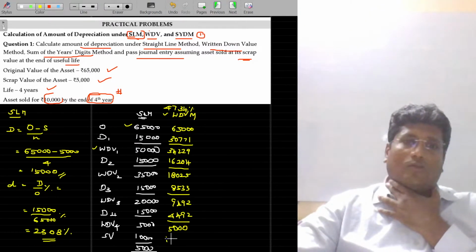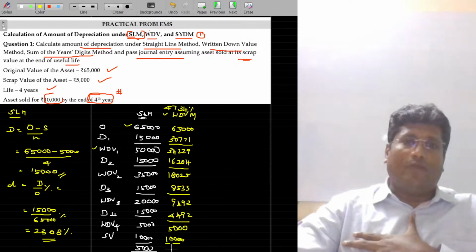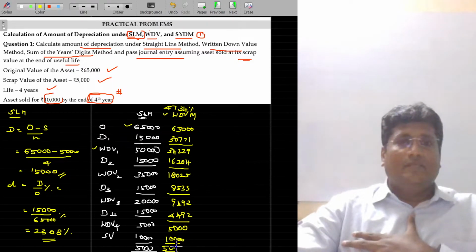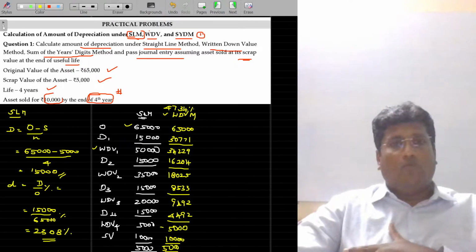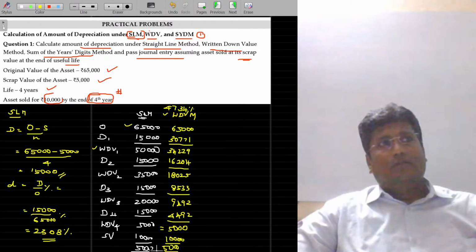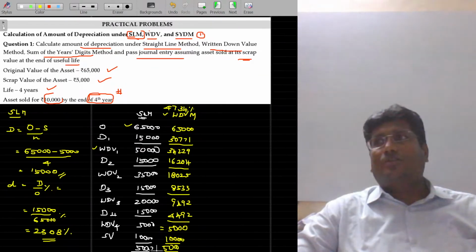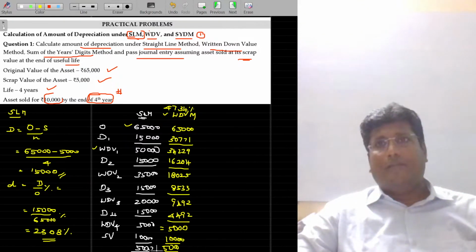Now, this is sold for 10,000 rupees. Naturally, I gained around 5,000 rupees because of the sale of the asset. Under the WDV method or SLM method, whatever the method we follow, the WDV by the end of fourth year will be equal to the scrap value that we have assumed at the very beginning. Is that clear?